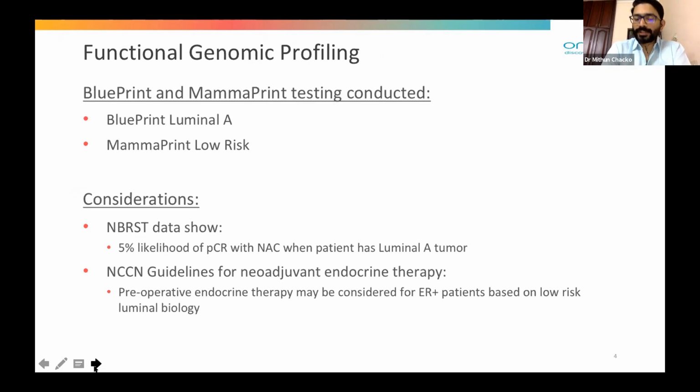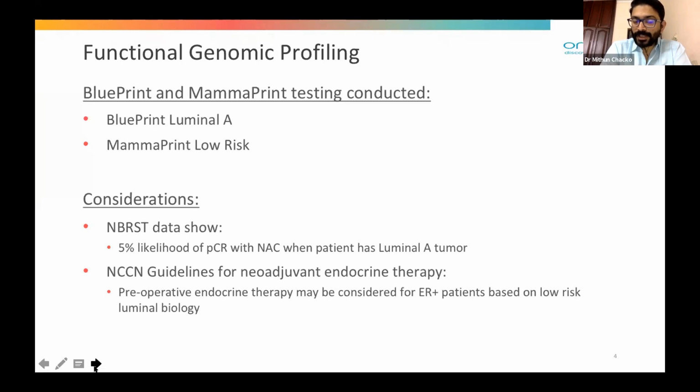neoadjuvant hormonal therapy. So that is the importance of using it, even in advanced cases, even in clinically high-risk patients, if we are doing genomic profiling, we can think of giving neoadjuvant hormonal therapy. So in the NBREST data, it shows that in luminal A subtype, the chance of complete pathologic response is less than 5%. I think it's around 2 to 3% in luminal A and 4 to 5% in luminal B, if you're giving neoadjuvant hormonal therapy.